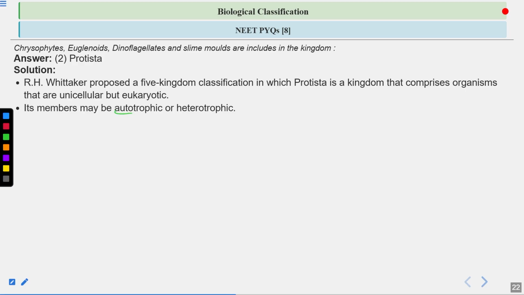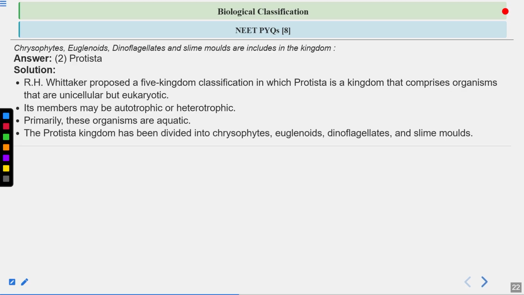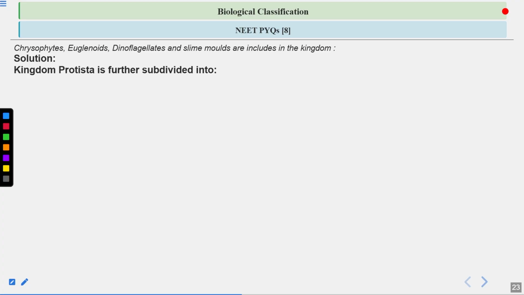Now its members may be autotrophic or heterotrophic. Autotrophic organisms can produce their own food. Heterotrophic organisms obtain nutrients from other organisms. Primarily these organisms are aquatic. The Protista kingdom has been divided into chrysophytes, euglenoids, dinoflagellates, and slime molds. So all of these are included under the kingdom Protista. Clear?